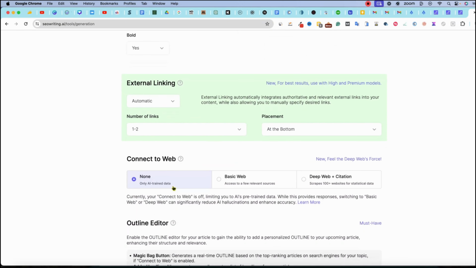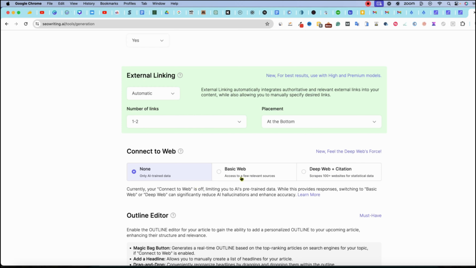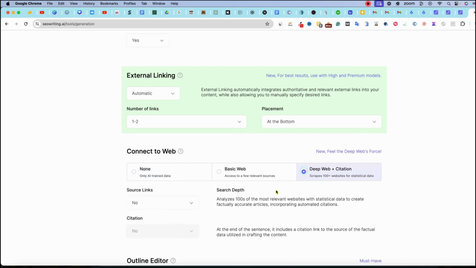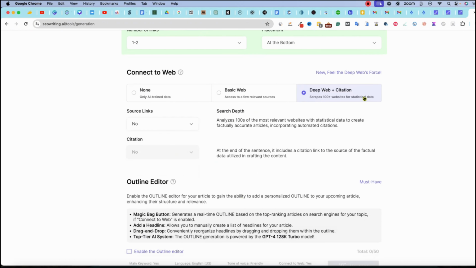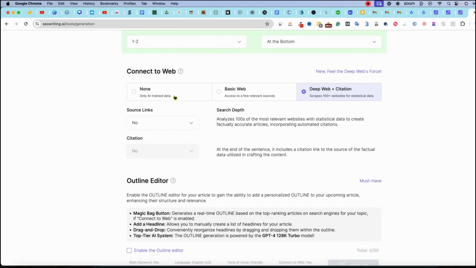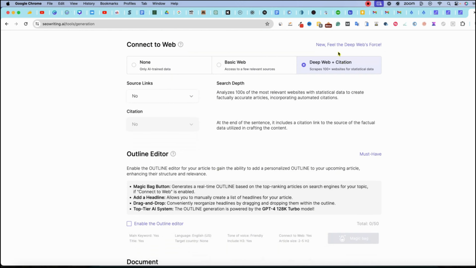That's fine, let's leave it at its base. Here's where the deep citation comes from. Source links, we'll just go with no for now. But it scrapes 100 plus websites for statistical data instead of probably just the top 10. Could be a good thing, could be a bad thing, I'm not sure.